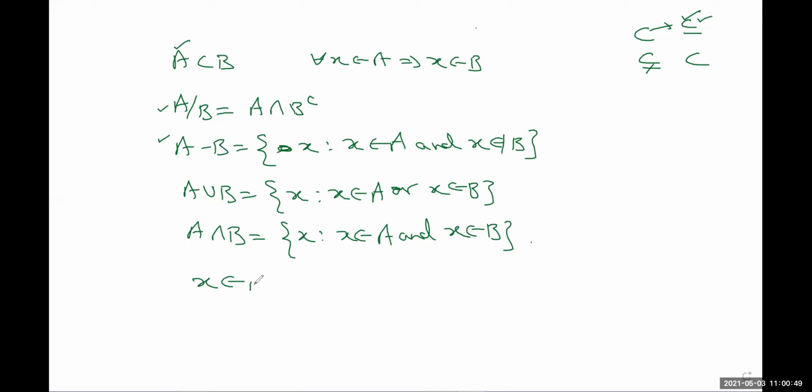If I say that x belongs to A complement, this implies that x is not in A, or in other words I can say that if x is not in A, this means x must be a member of A complement. ठीक है ना, और ये हमें मालूम है कि A minus B को इस तरह भी लिखते हैं, A intersection B complement.